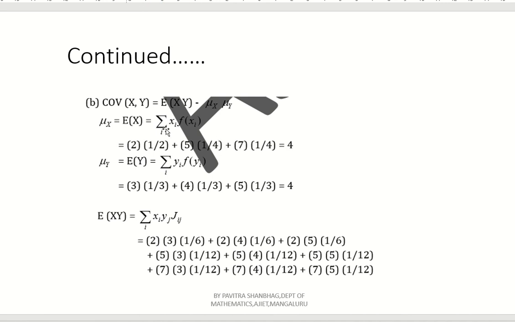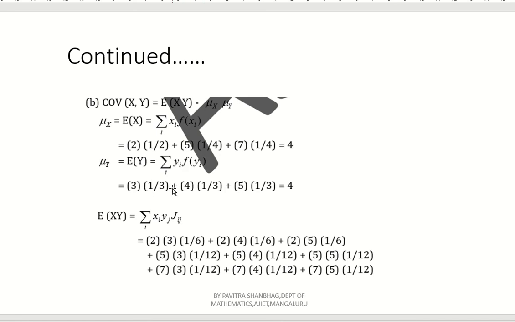3 plus 1, that is nothing but 4. Okay, so this is expectation of x or mean of x. Similarly, how to find expectation of y? That is E of y, that is nothing but summation of yj into g of yj. Okay, here you can denote it by any letter. If they mention function f, you can mention f or g. It is left to you.